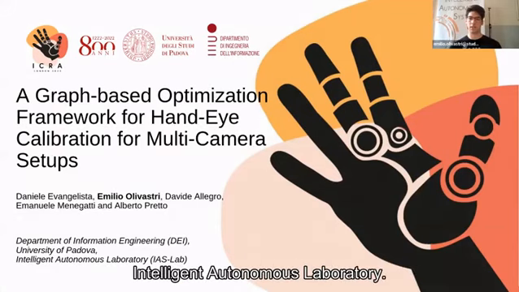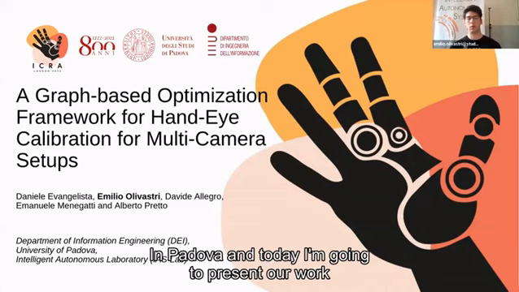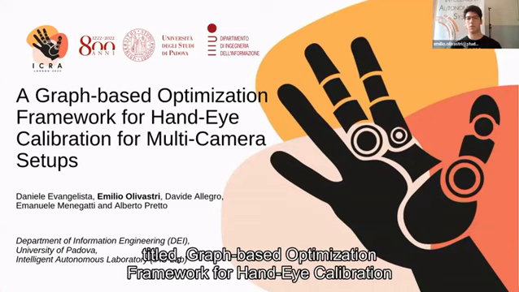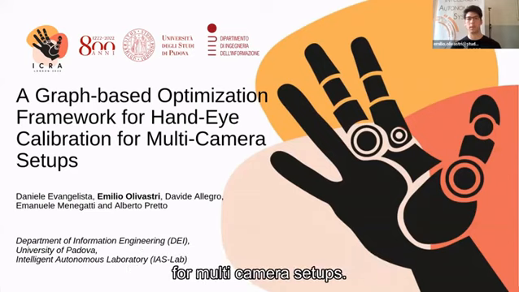I'm a PhD student at the Intelligent Autonomous Systems Laboratory in Padova, and today I'm going to present our work titled Graph-Based Optimization Framework for Hand-Eye Calibration for Multi-Camera Setups.